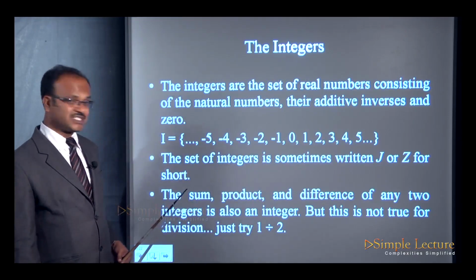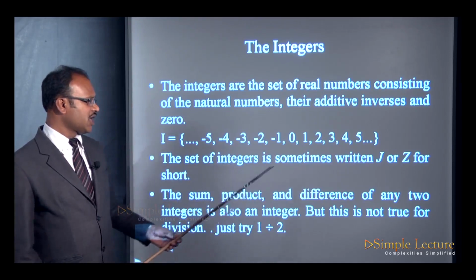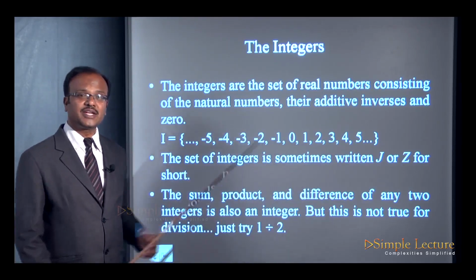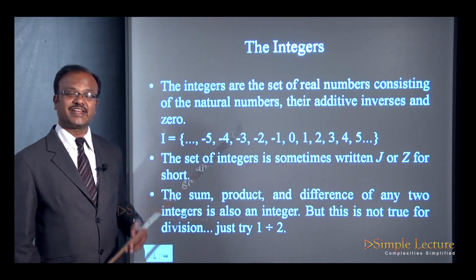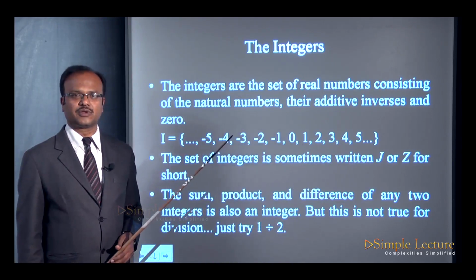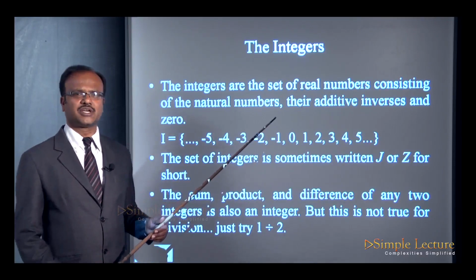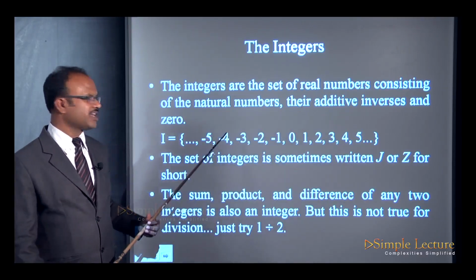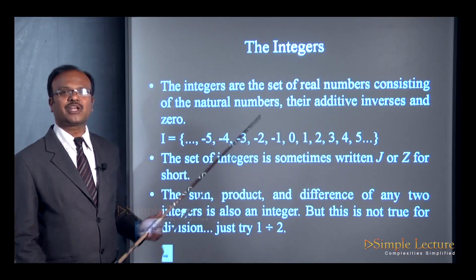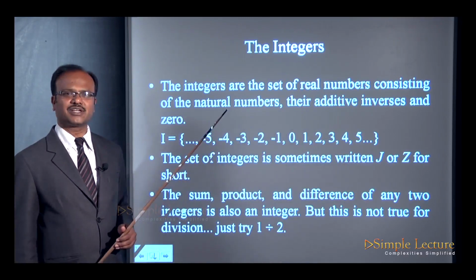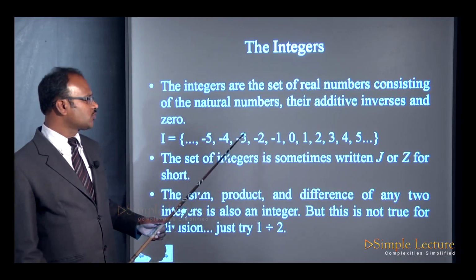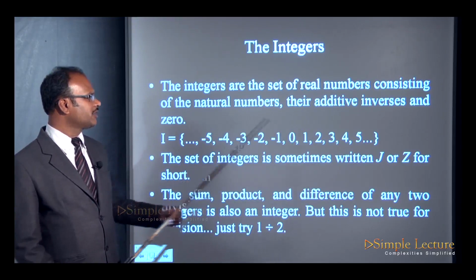Now the sum, the product and the difference of any two integers is again an integer. If you add any two integers, for example you take plus 3 and minus 3, if you add them, you will get 0. Yes, 0 is an integer. You take plus 2 and minus 3. How much will you get?